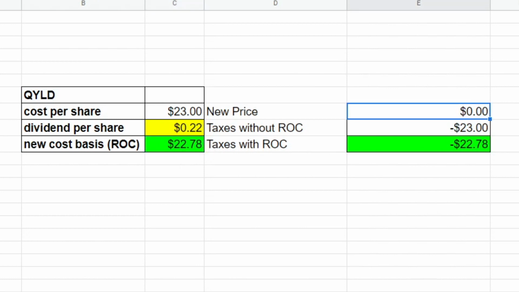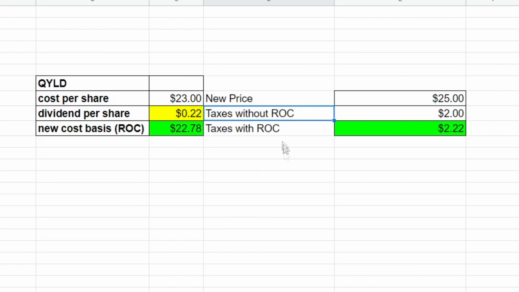Our new price, 1 year later, we're going to say is $25. Now for the example, we're going to pretend that no other dividends were paid. Obviously this isn't the case, but this just helps with basic math. If we were to not have return of capital and we decided to sell our one share, our share went from $23 to $25. It appreciated by $2. We now owe capital gains on $2. However, with return of capital, we now owe capital gains taxes on $2.22 if we go to sell the initial